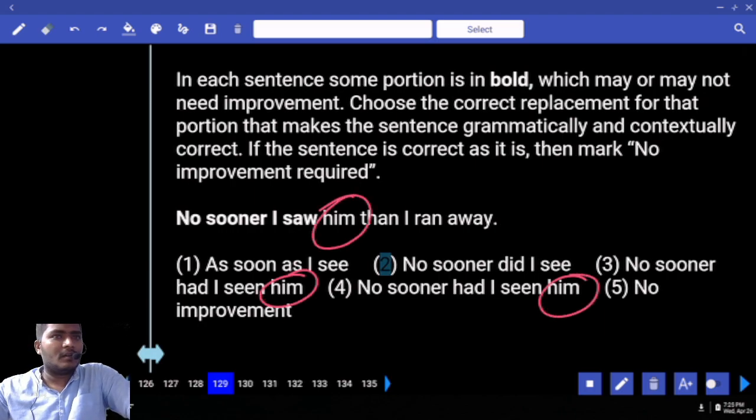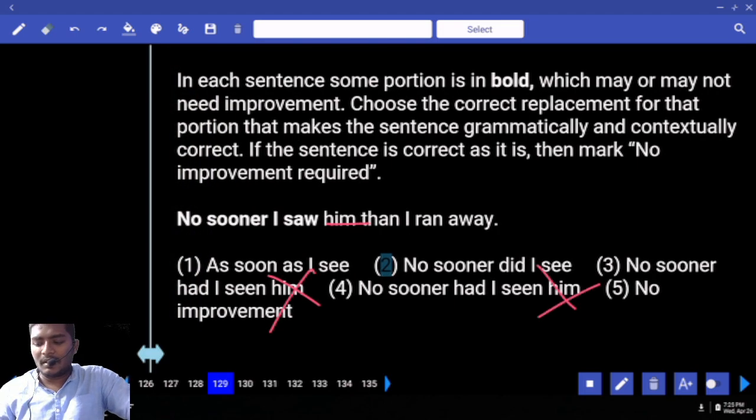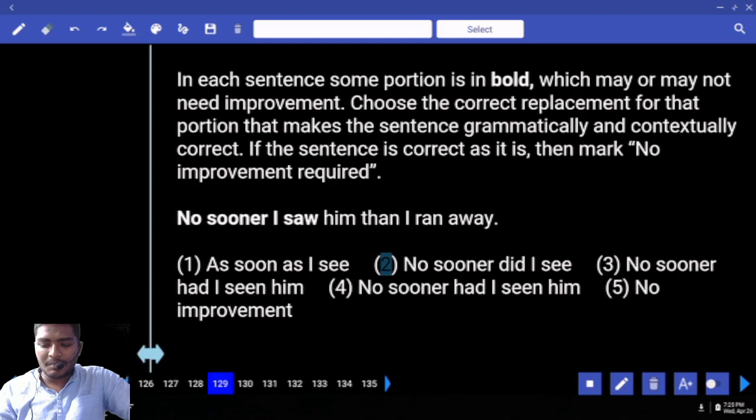What does it mean? Already "him" is given. Additional "him" not possible. That is the reason he has given 2 sentences. That means you have to eliminate them 2. Your answer comes only with 2.